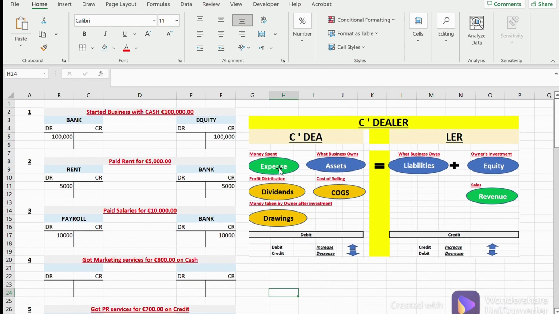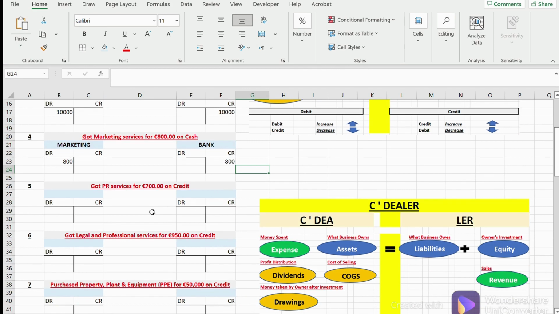Third one, got marketing services for 800 on cash. Again, marketing expenses, marketing services for expenses that business got. Let's call this account marketing. And how much did we get the services for? 800 euros. The expenses got up, increased, debit. Okay, so this is 800 going to be debit here. On cash, again, out of asset, bank. So which means bank got decreased. We're going to credit the bank with 800, right?